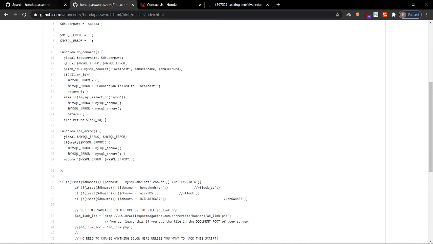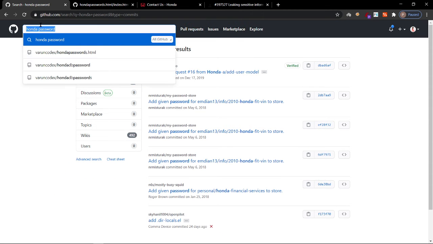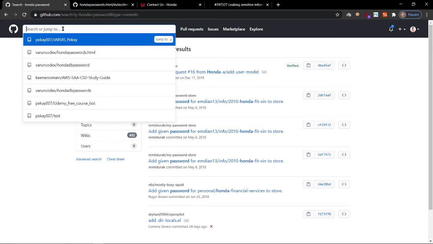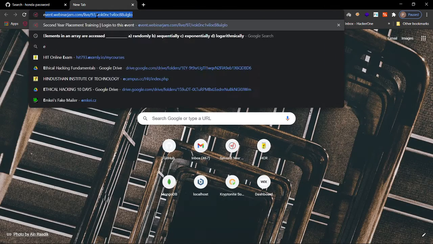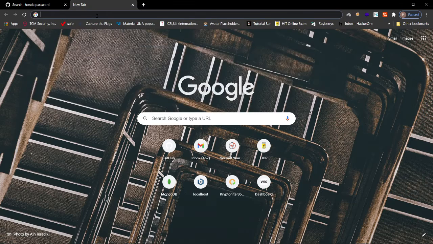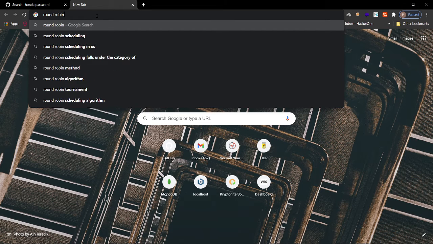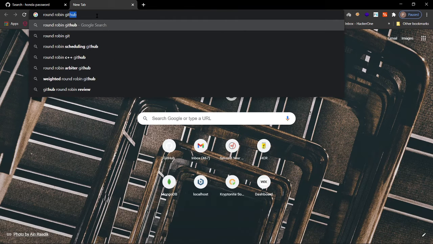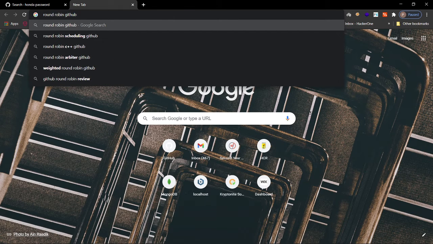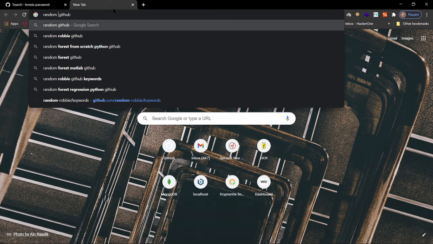If you are thinking how can I get all those stuffs by putting keywords, it is similar to Google Docs. For Google, I just told you about Exploit DB, which is already present in Google. Similar to that, I can give you Random Robbie.